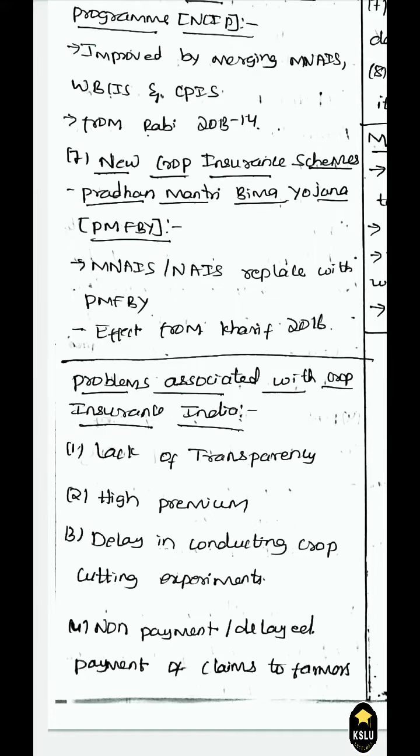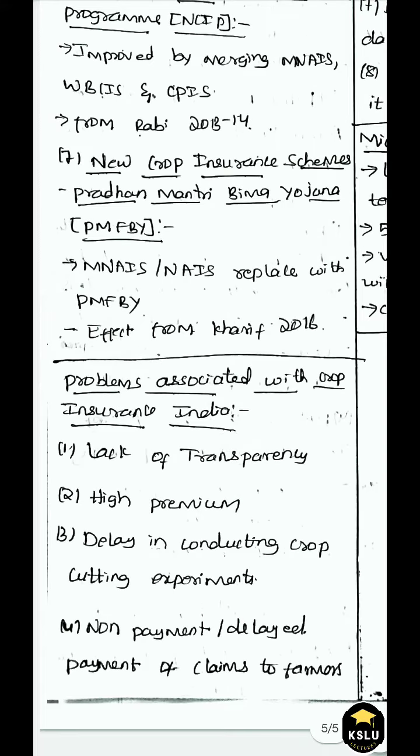Then we have delay in conducting crop cutting experiments. These crop cutting experiments are done after damage is caused to the crop. They send a report to the government of the damage that has been caused, and in sending the report they are making delay. The next is non-payment or delayed payment of claims to farmers. Even after the crops have been destroyed, they are not getting claims early. There is a delay.